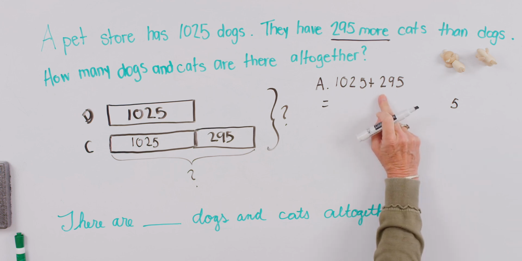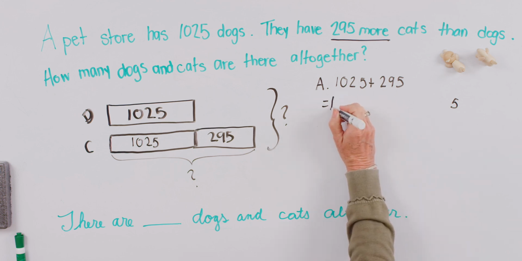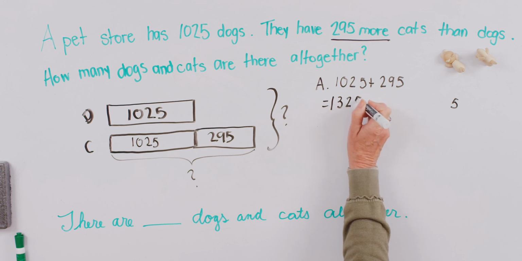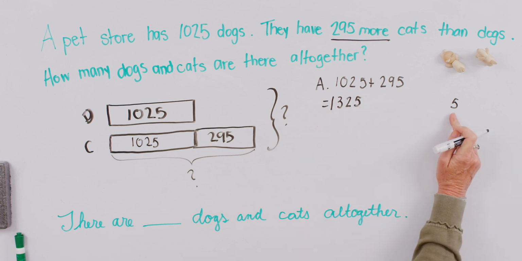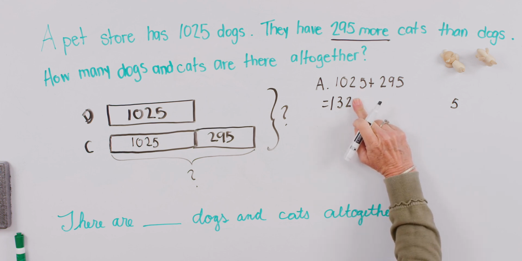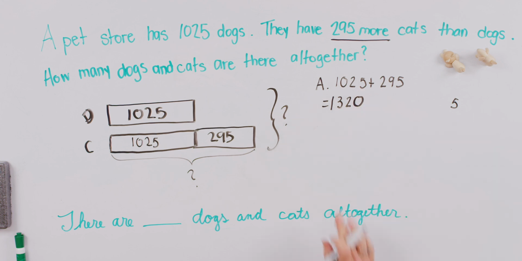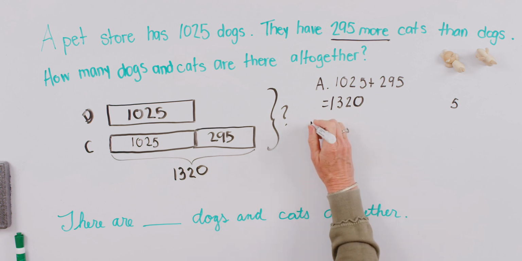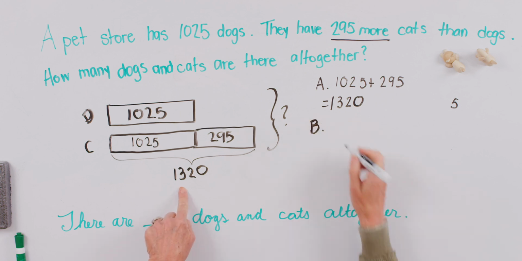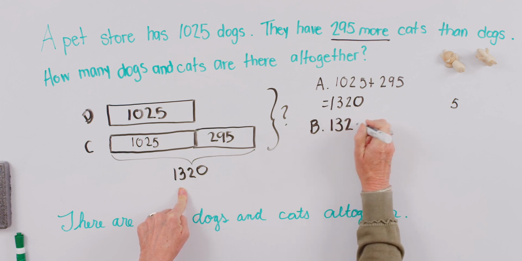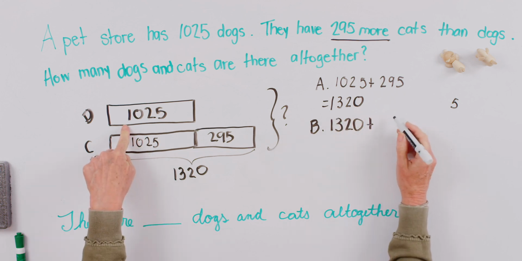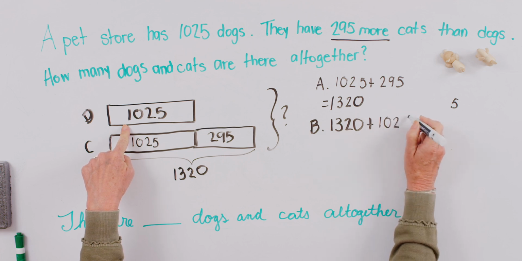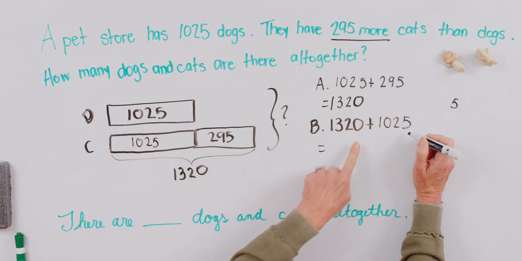So if I think of this as 300, then I can simply write 1,325, but I've actually added 5 too many. So we're going to take that 5 away. This tells us the number of cats we have, so I like to include the information that I've just solved into my bar. Now I can see that in order to solve for the altogether part, I'll add this 1,320 to my original number of my dogs, 1,025, and I think we can work that out mentally.